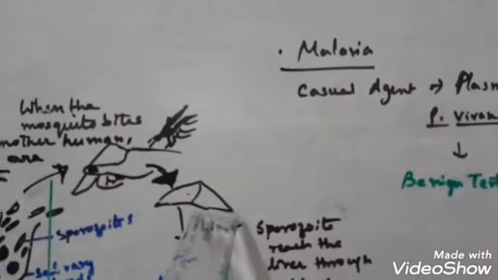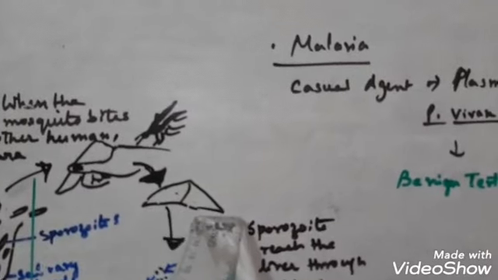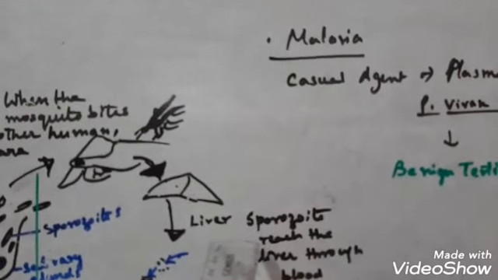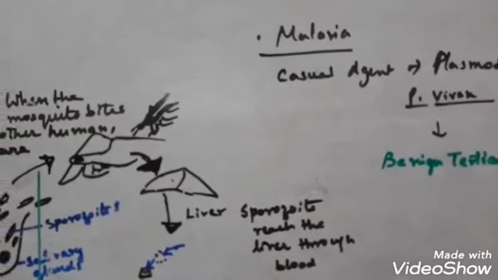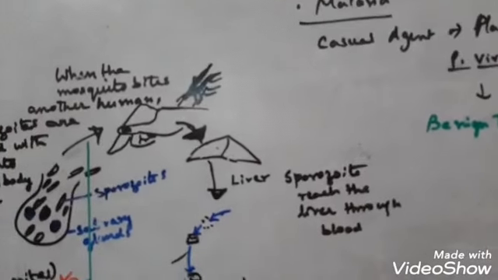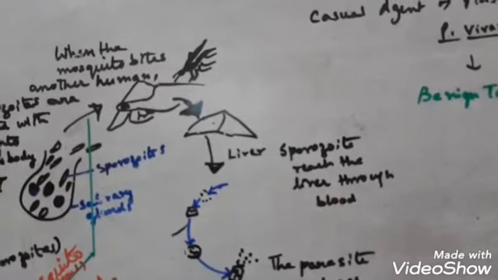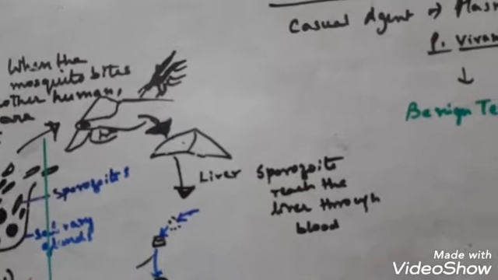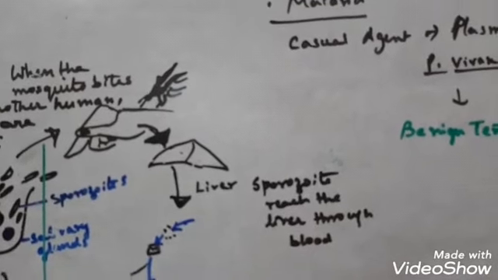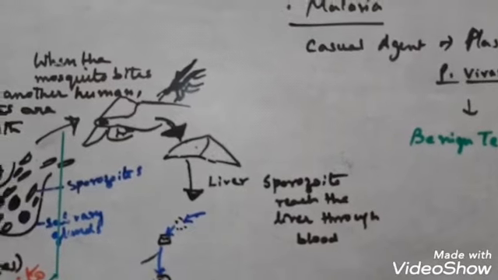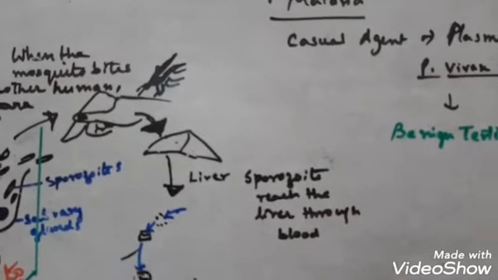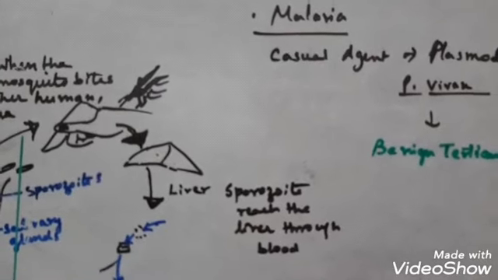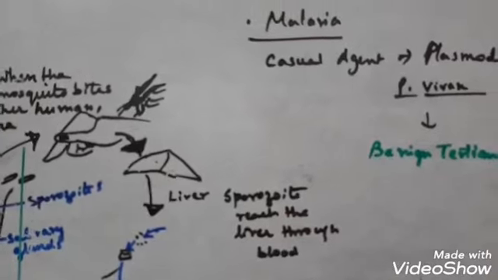So the sporozoids reach the liver through our bloodstream and multiply there asexually. So asexual reproduction of the sporozoid takes place in our liver cells. Now it attacks the RBC and multiplies again and results in the rupture of the RBC in the immature form. During the rupture of this RBC, there are chills. Now you know that malaria causes chills and fever. Here you see why the chills appear: when the RBC is burst, a toxin is released which is known as hemozoin, which is responsible for the high fever which recurs every 3 to 4 days, and chills or shivering also take place.